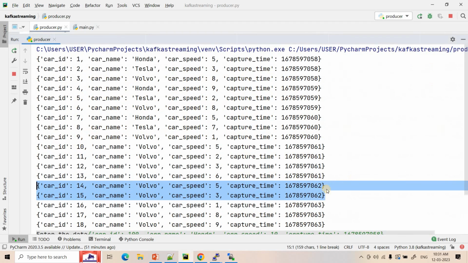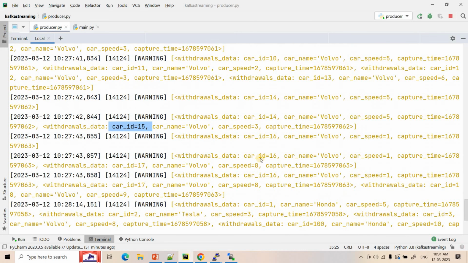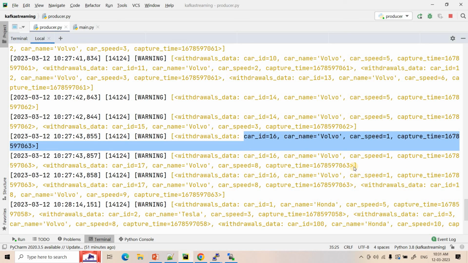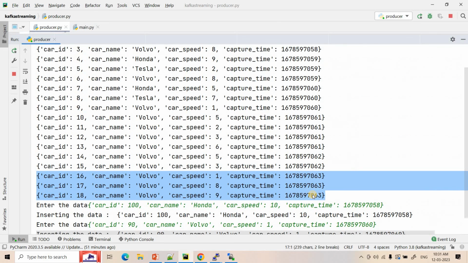Then our tumbling window is over because 1 second is over. The next events come under 063. In 063, there are 3 events, 16, 17, 18. Okay. So see here, if you observe, first it started with car ID 16 only in the new window. Then when car ID 17 came, it got appended in that same list because it is in the same window. And then car ID 18 also came. Okay. So currently this window is running at 063 as per our current tumbling window state, right?